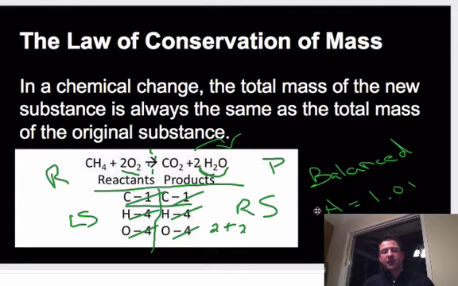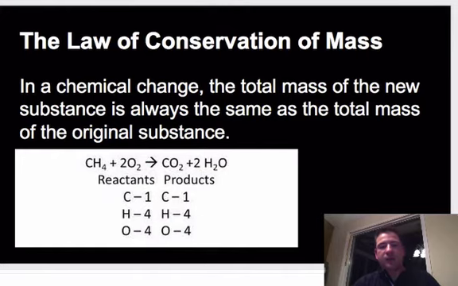So the mass on the left side is going to be the same as the mass on the right side. So that's the law of conservation of mass, saying that in a chemical reaction, the products and the reactants still have to have the same mass. Okay, you can't add or leave out anything. It has to be the same. So what happens here has to move there, and the mass will remain the same.